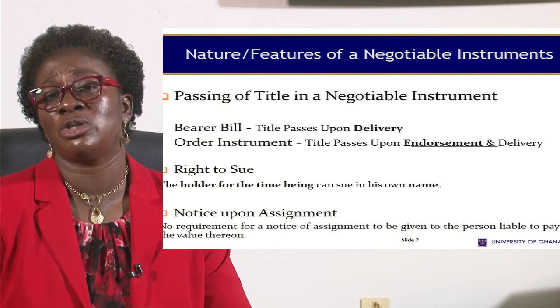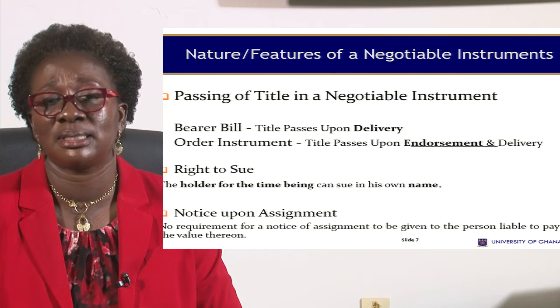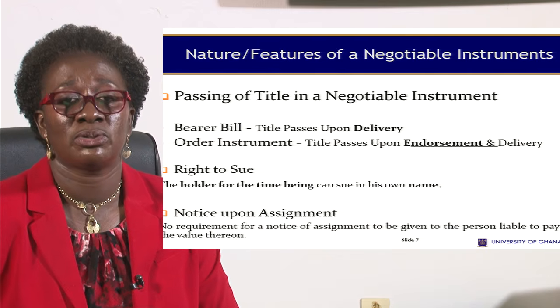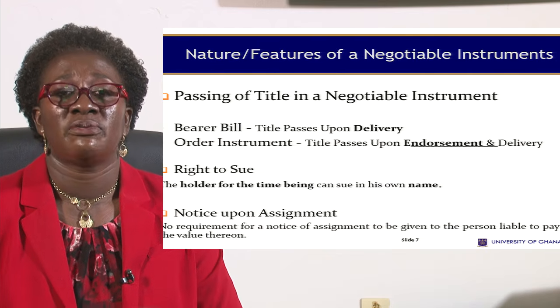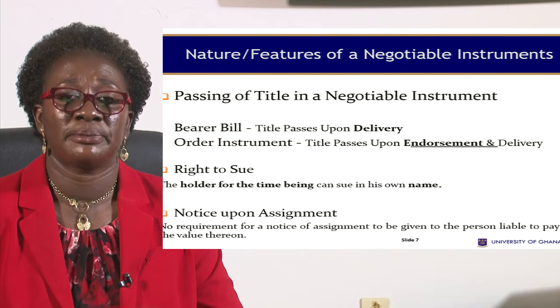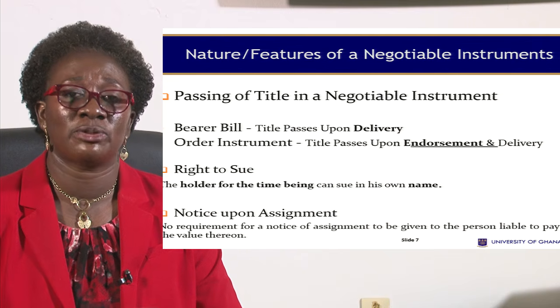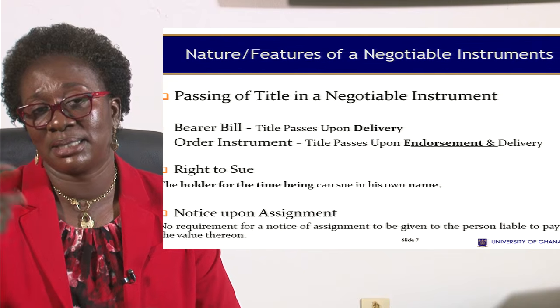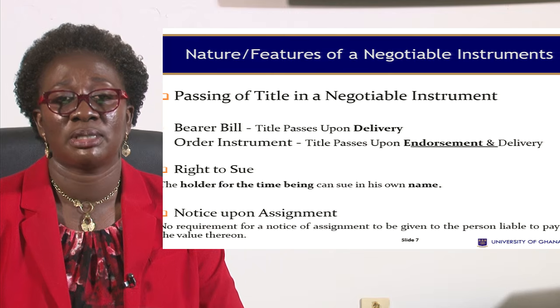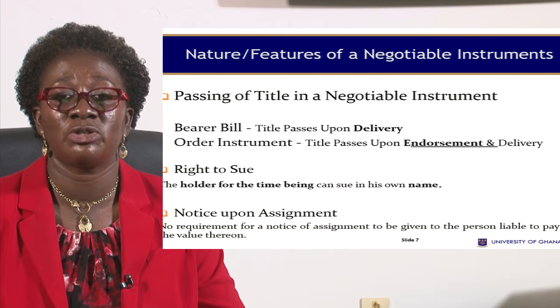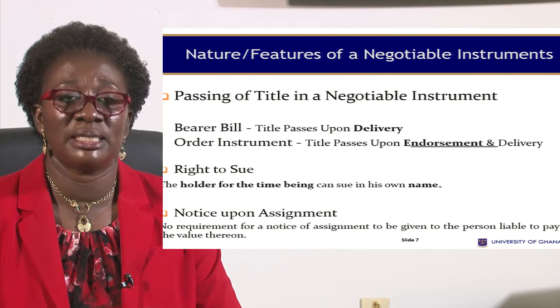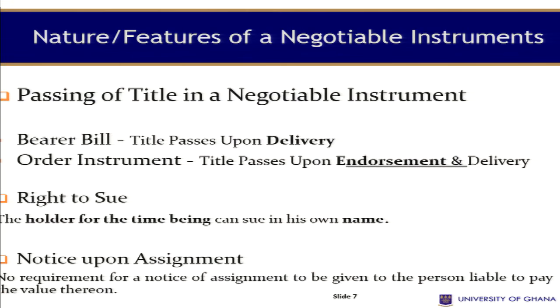So a negotiable instrument is actually used to pass title from one person to another, or from a drawer to a drawee. For instance, with a bearer bill, the moment the bill is passed on, once it's delivered, title is passed on to the person. And then if it's an order instrument, once it's endorsed and delivered, again, you would have passed title.